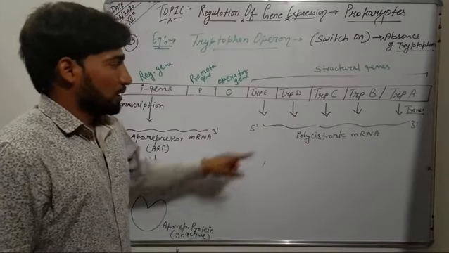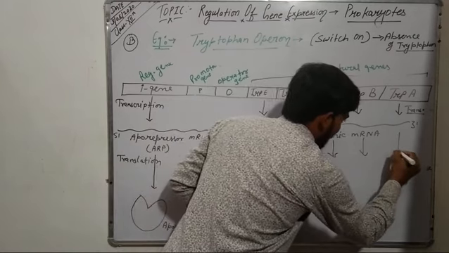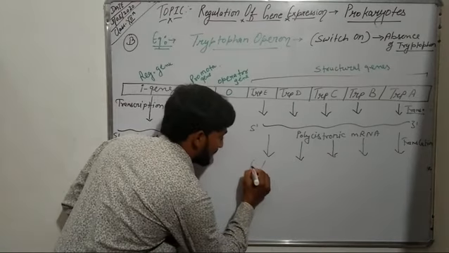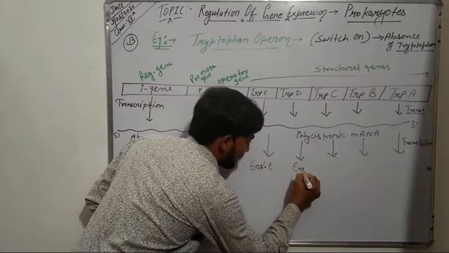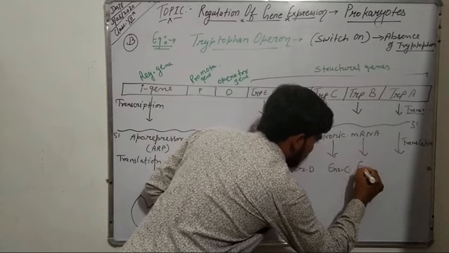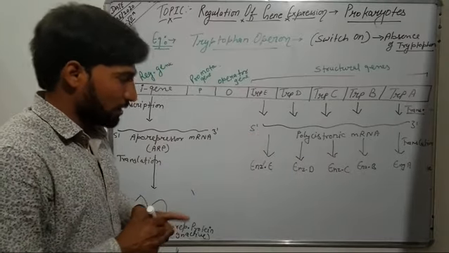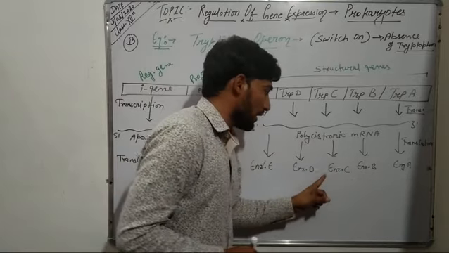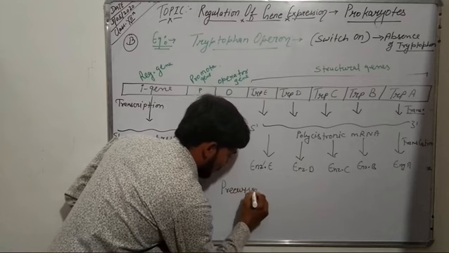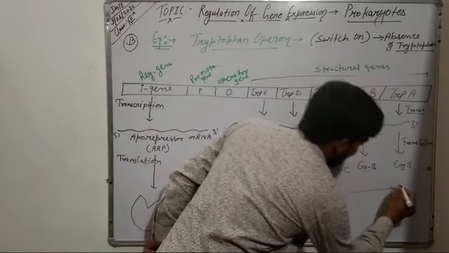Now this polycistronic mRNA undergoes translation, and it results in the synthesis of 5 different enzymes: enzyme A, enzyme B, enzyme C, enzyme D, and enzyme E. And all these 5 different enzymes catalyze 5 different steps in which a precursor molecule is converted into tryptophan.